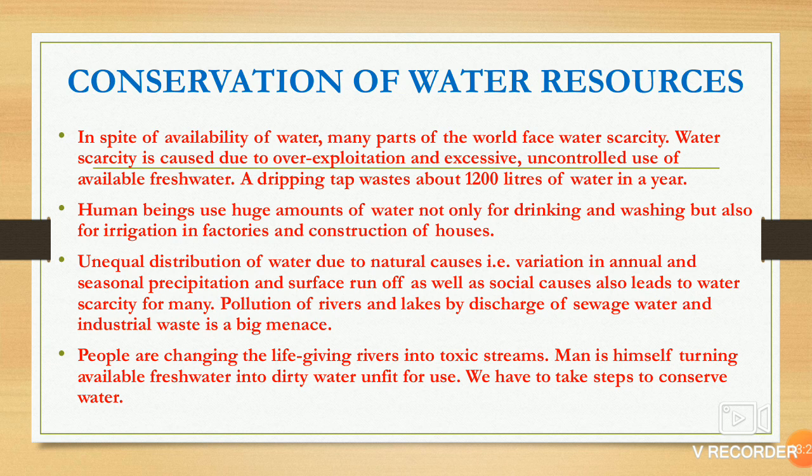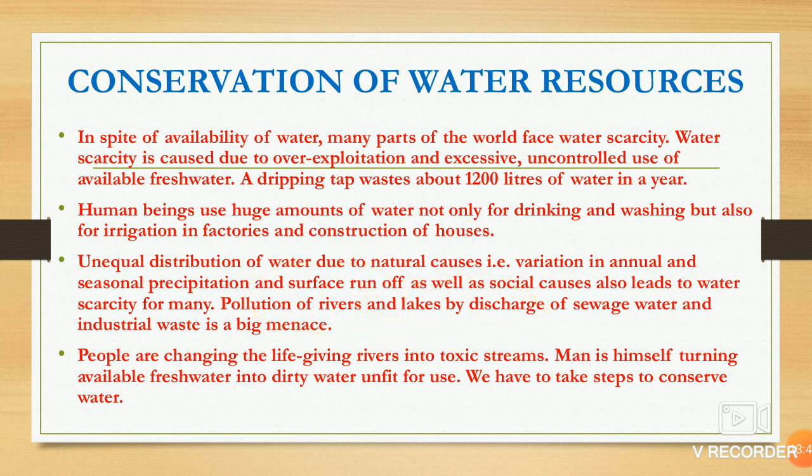Unequal distribution of water due to natural causes. See, the water is not evenly distributed because somewhere rainfall is more, somewhere it is not. Variation in annual rainfall, seasonal precipitation, surface runoff, as well as social causes lead to water scarcity in many places.